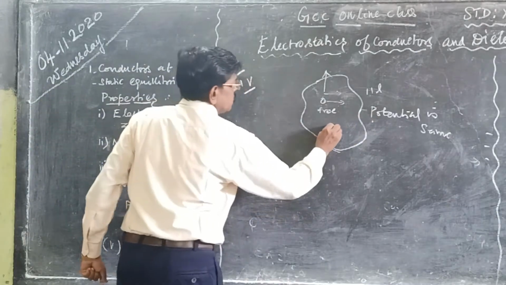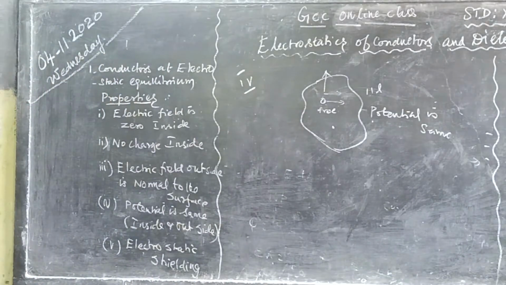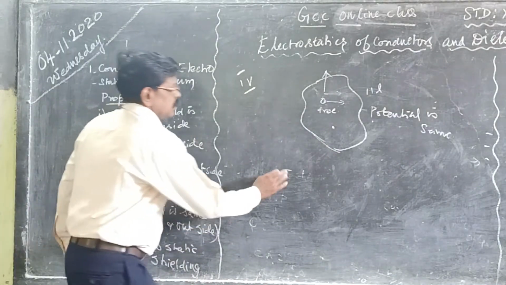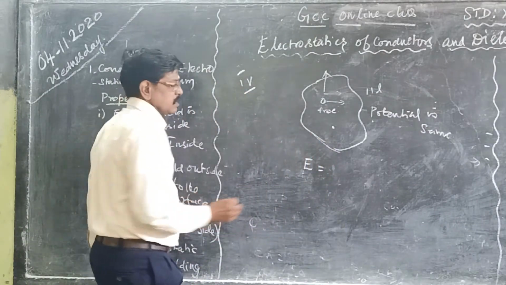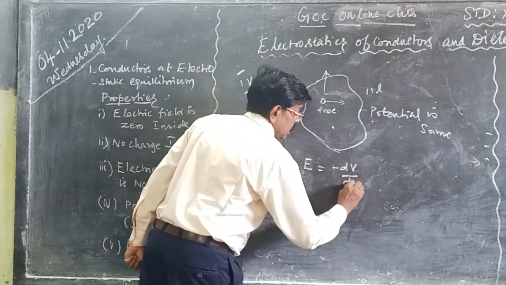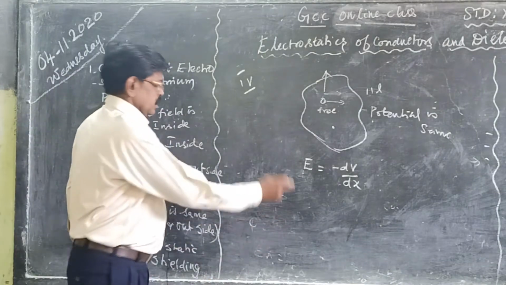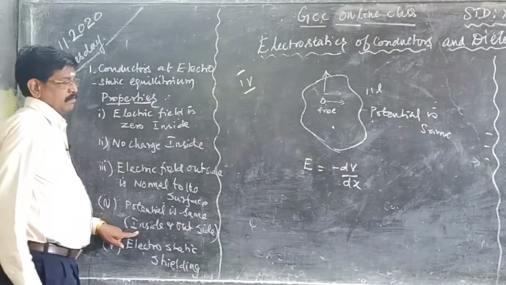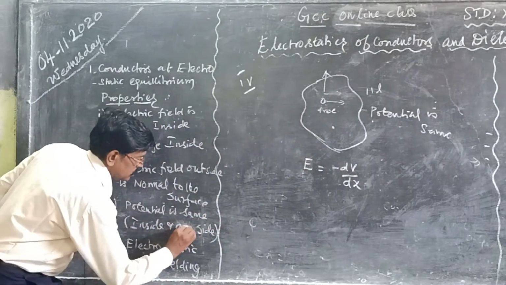Suppose you take inside the conductor, what is the potential? Already we have seen the formula for electric field: E equals minus dV by dx or dr, whatever it may be.